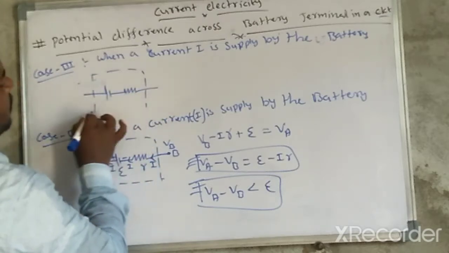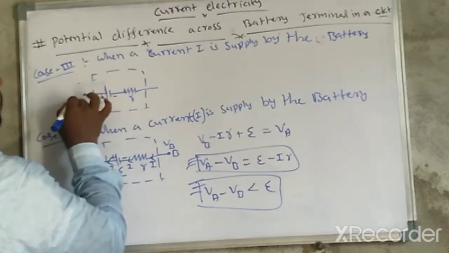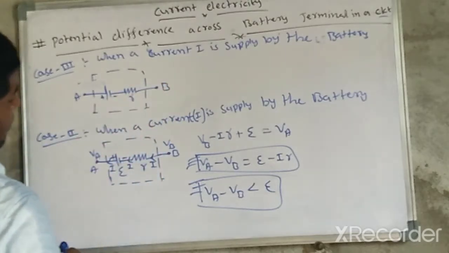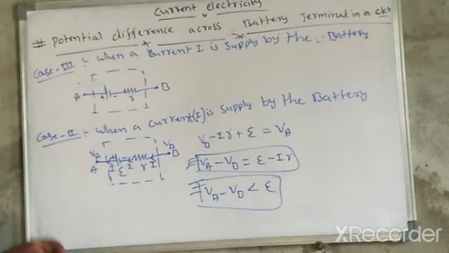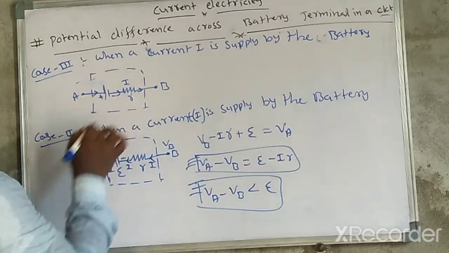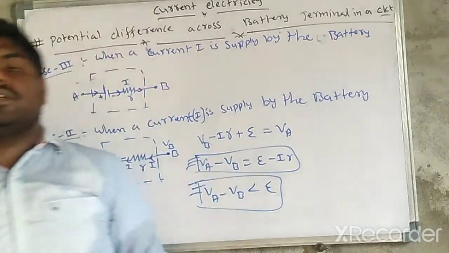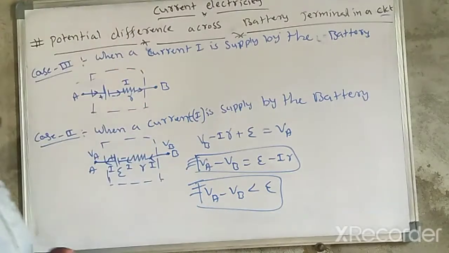This combination is the battery: here minus, here plus, this terminal A, this terminal B. Now I'm going to take the current direction A to B. This is the current direction I, A to B. Your path direction is B to A.